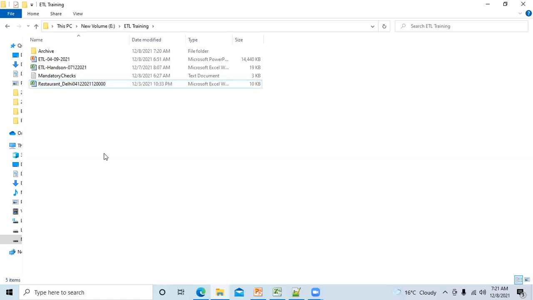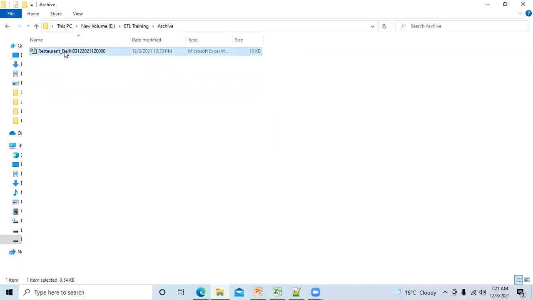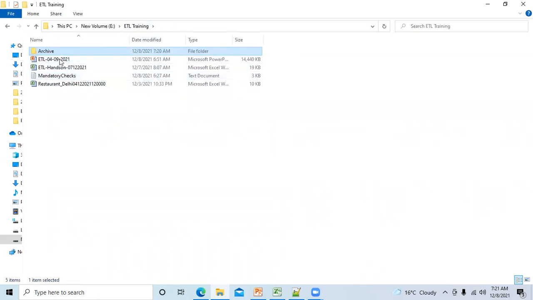Any question? Okay, now you can ask me, Tanveer, this 3rd December file you have moved here, right? So instead of moving to this archive folder, why have you not deleted that file? That is also one option. You can delete it, but why have you moved it to some other folder? What is the reason?